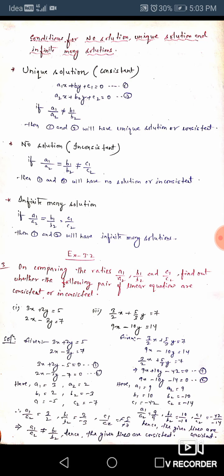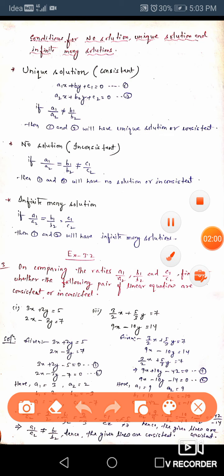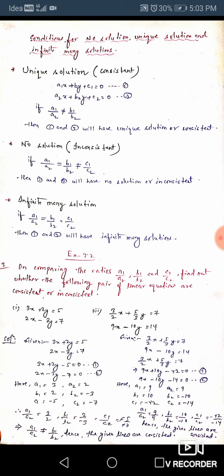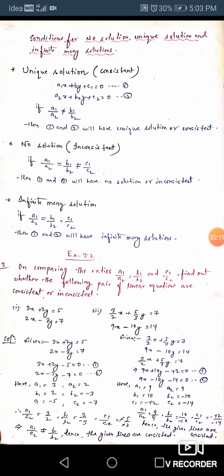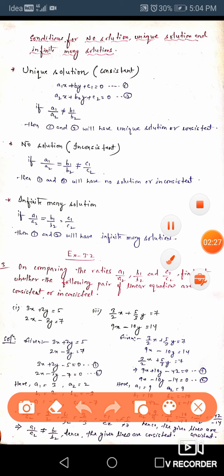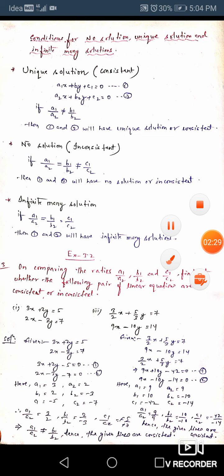Okay, now moving to question number 3 of exercise 3.2. So here what we have, on comparing the ratios, check whether the given equations are consistent or inconsistent. Okay, so I have taken two questions, question number 1 and question number 3 of your book. I have found what a1, a2, b1, b2, c1, c2 are. You can see on the screen, and I have just checked whether they are equal or not.